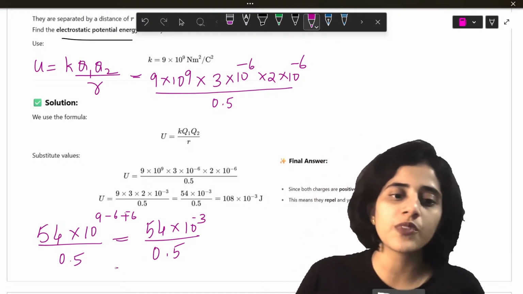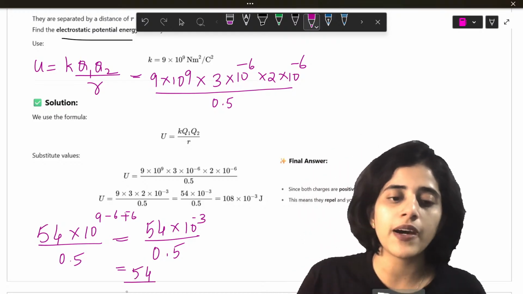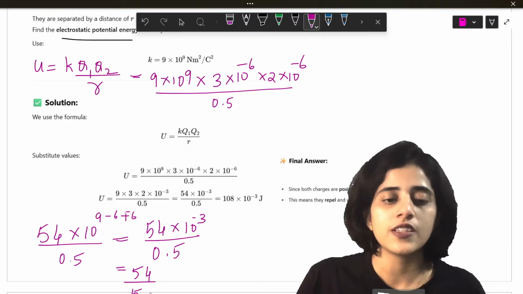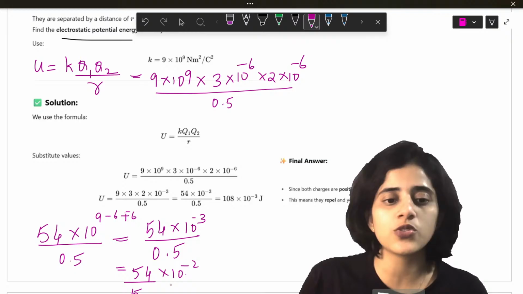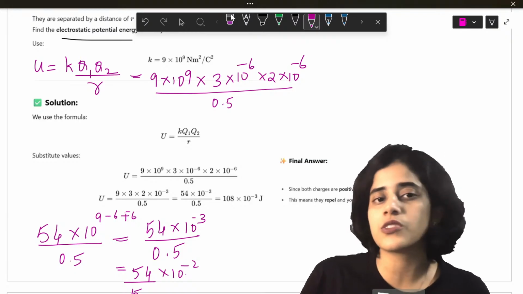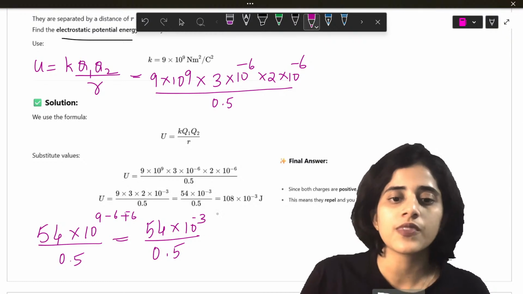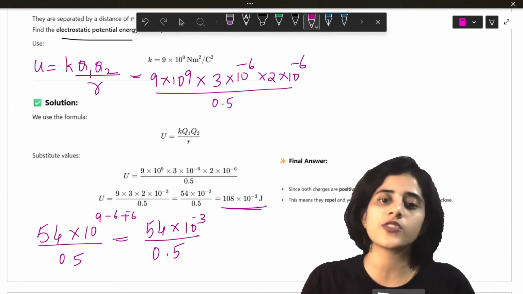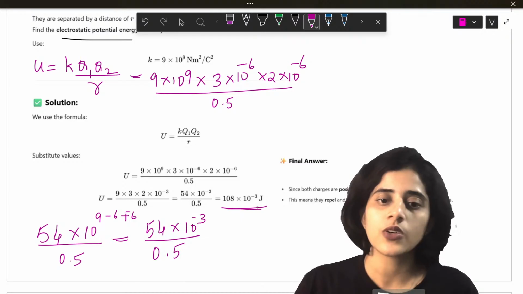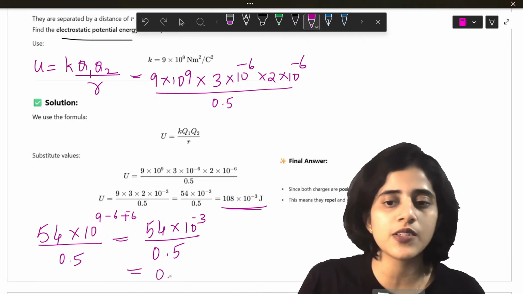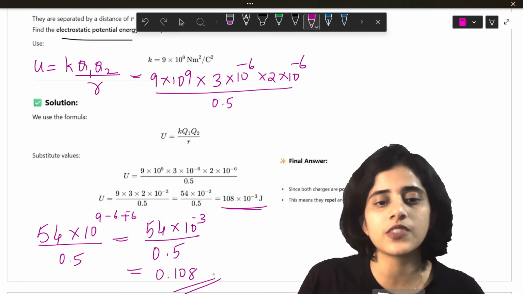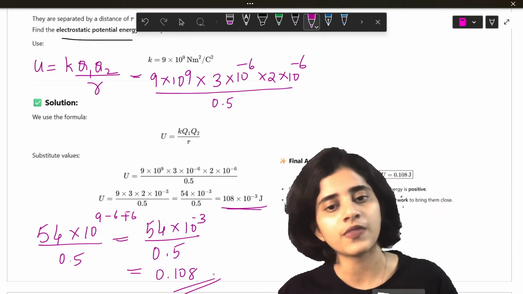So you can do 54 by 0.5 into 10, so this will just be 10 raised to minus 2. And then you can just divide it. Whatever answer you get, it will be 108 into 10 raised to minus 3. You might also get 0.108. This is also possible.